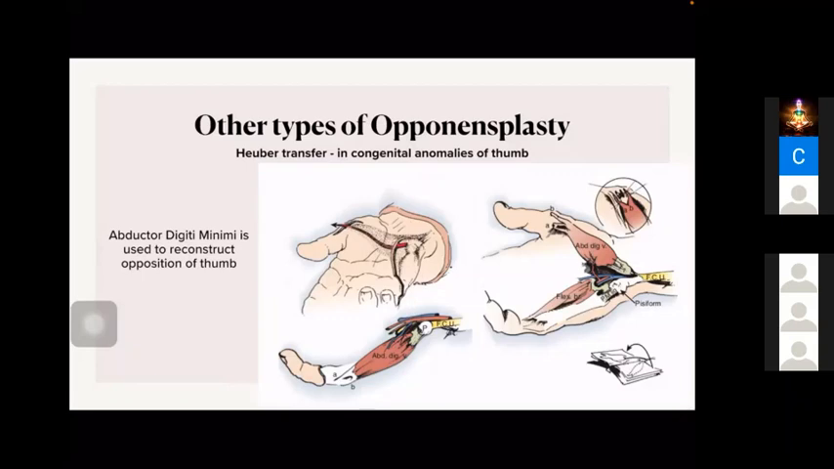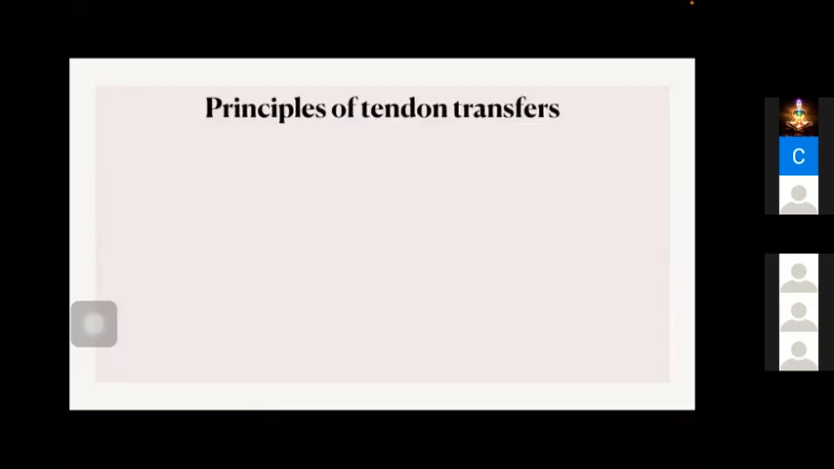FDS opponensplasty is the most common one used. Then in carpal tunnel syndrome, we are using Camitz opponensplasty with the palmaris longus and palmar fascia. In congenital anomalies, congenital hypoplasia of the thumb, we are using the abductor digiti minimi. It is known as Huber transfer. And one more transfer is extensor indicis transfer.